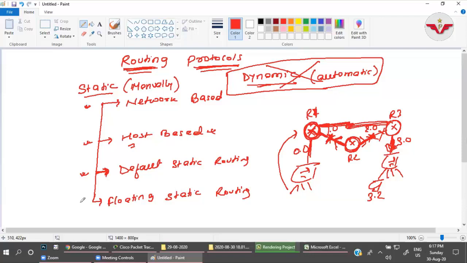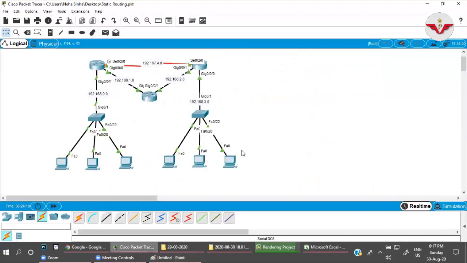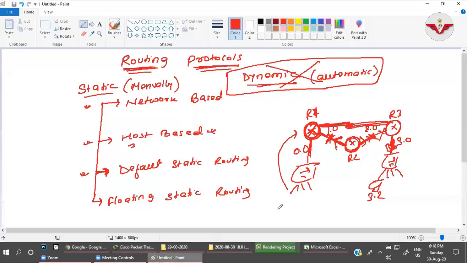Now, here I have already drawn a topology. As of now, I am deleting this link from here, right? I will come to that. I will connect that connectivity later on. Fine. Now, if you look at this topology, it is the same topology which I was drawing in the notepad, MS Paint.